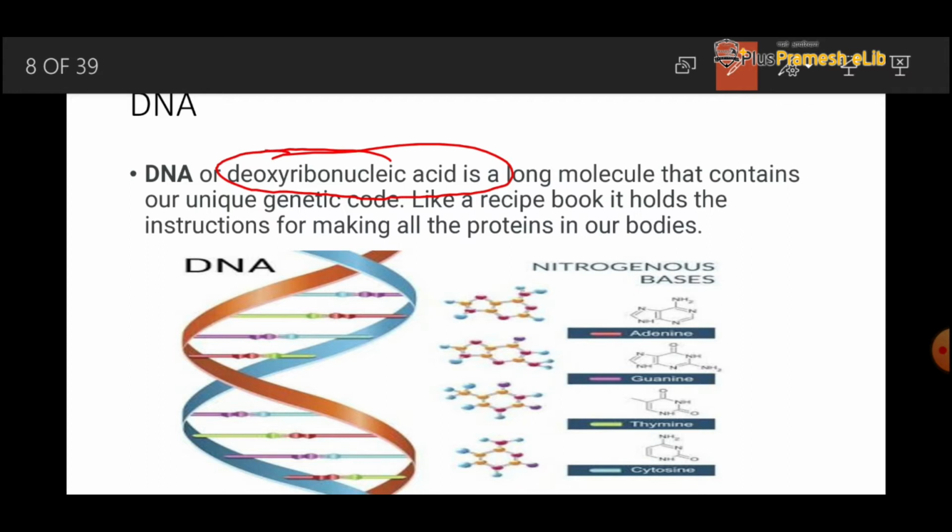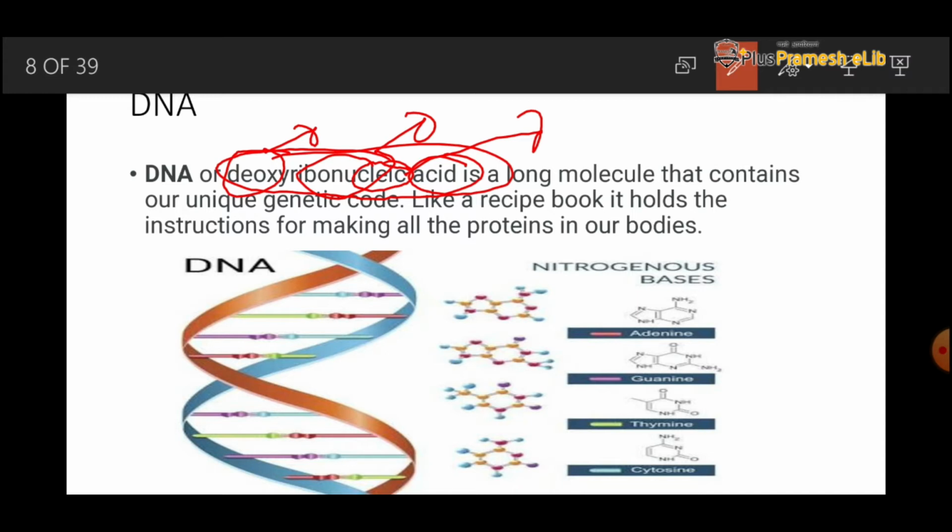Deoxy means the DNA has no oxygen molecule. Ribose indicates that it has a sugar molecule, that is ribose sugar, and its nature is acidic, and it is present in the nucleus. Nucleic means present in the nucleus. It is a long chain polypeptide.